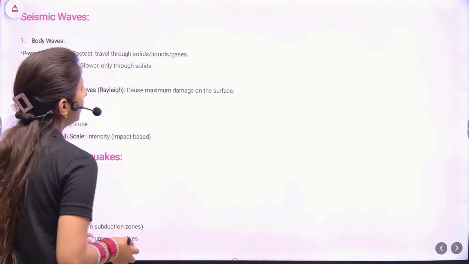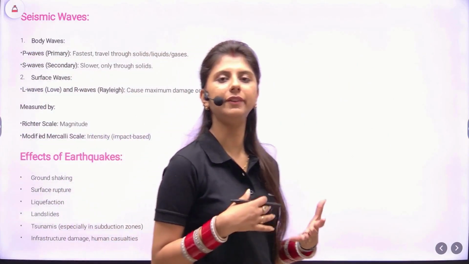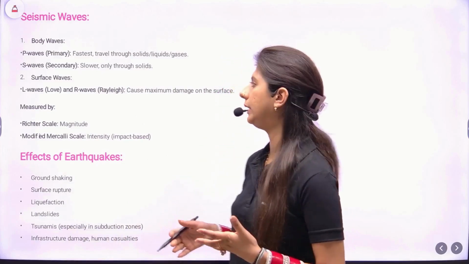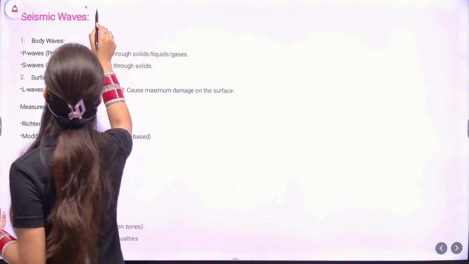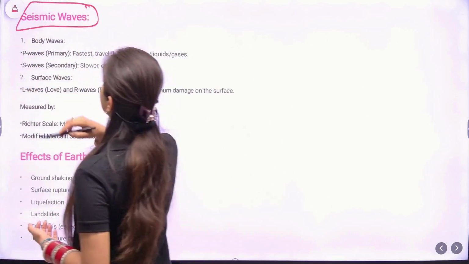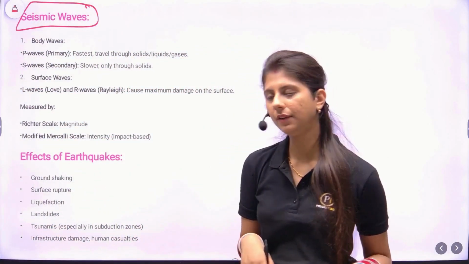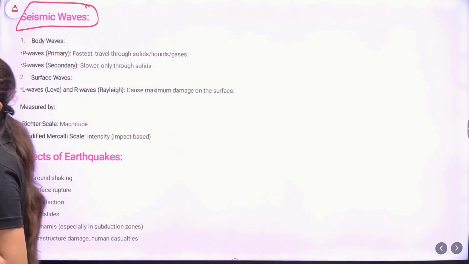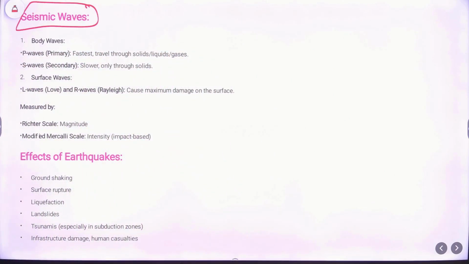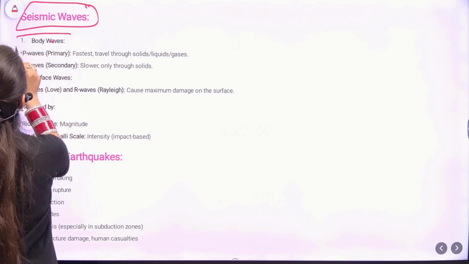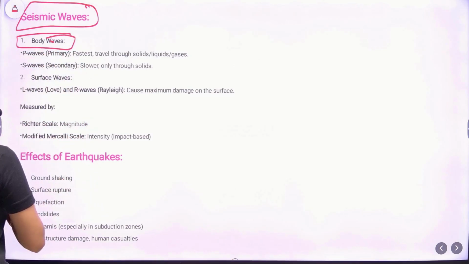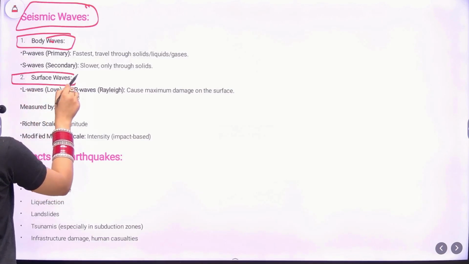Now, whenever an earthquake occurs, there are certain waves which are produced that are called seismic waves. So what are these seismic waves? Let's look into these in detail. The earthquake waves or the seismic waves are of two types. The first up is body waves and the second is surface waves.